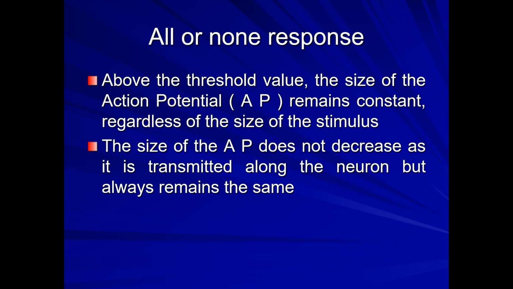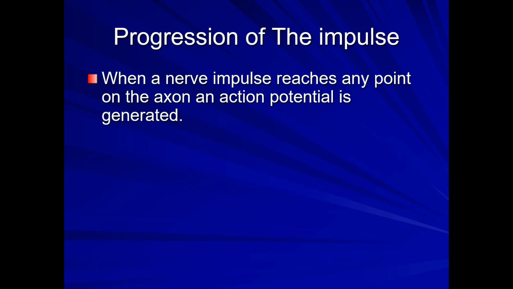The size of the action potential does not decrease as it is transmitted along the neuron but always remains the same, as it moves from one part of the neuron to another part.